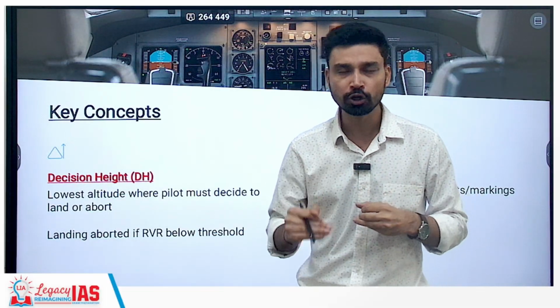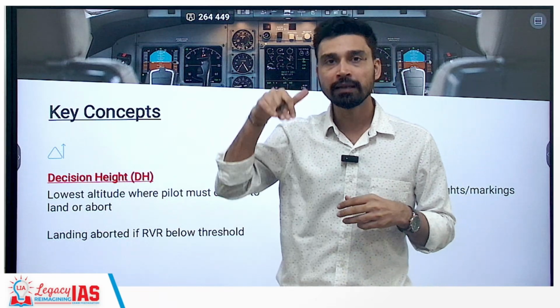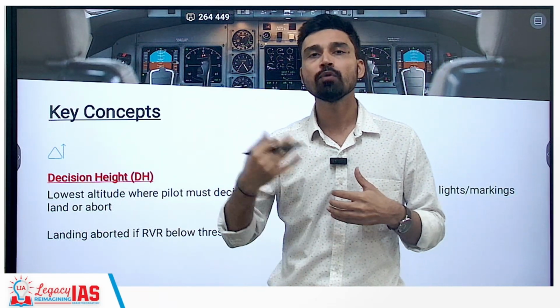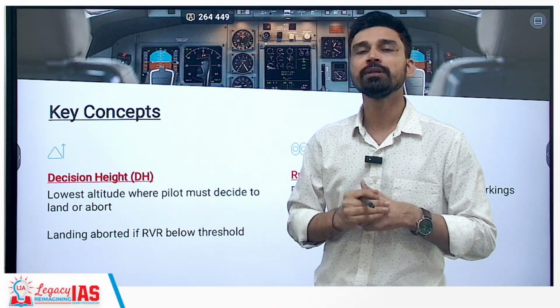If the pilot is not sure whether he is able to see the runway properly, whether he is able to land at the exact place on the runway where he wanted, so that there is no chance of overshooting the runway and all that. So, this decision has to be made at a certain height from the ground, and this is called the decision height.